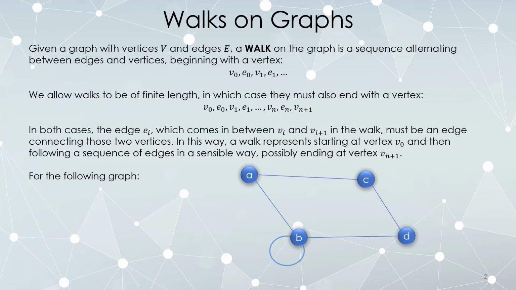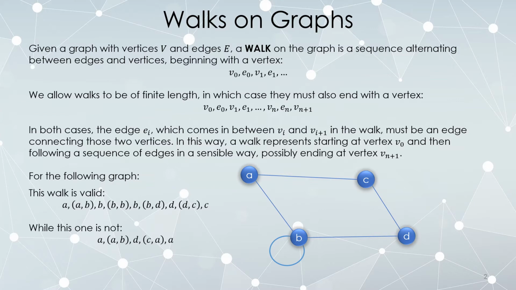So for the following graph, here we have it. Here is a perfectly valid walk. This tells me I start on A, so we start here. Then I take the edge connecting A and B. Now I am at the vertex B. Then I take the edge connecting B to B. Now I am at the vertex B. Then I take the edge which takes me from B to D. Now I'm at the vertex D. I take the edge from D to C. And now I'm at the vertex C, and then the walk ends.